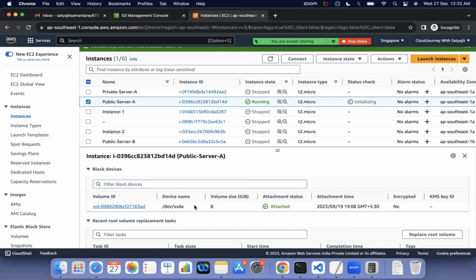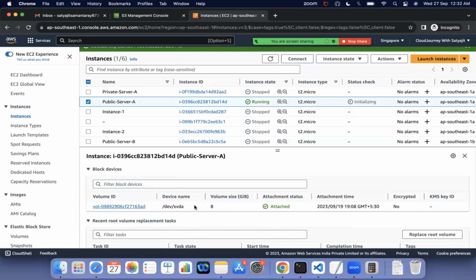And the next one is EFS. EFS means Elastic File System. It can be attached to multiple EC2 instances at a time, just like an NFS, a network file system, so that the same data can be shared across multiple EC2 instances. Whereas an EBS volume can only be attached to a single instance. And S3 we can mount on an EC2 instance, but anyone can use S3. It is global.